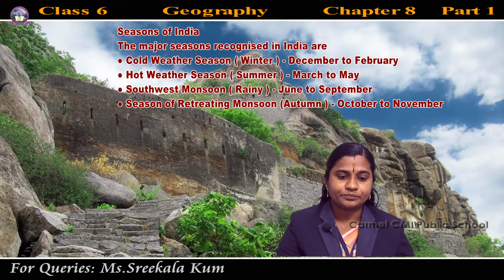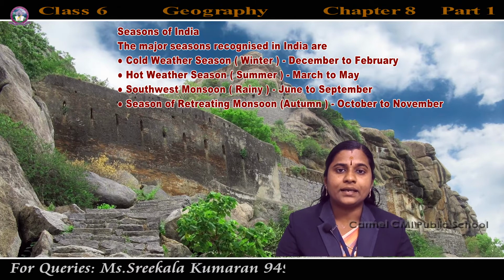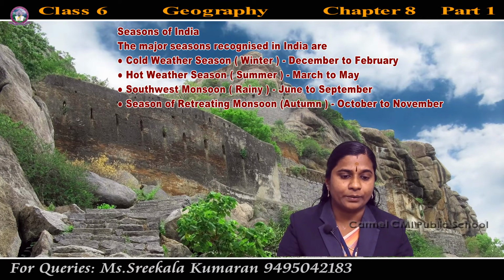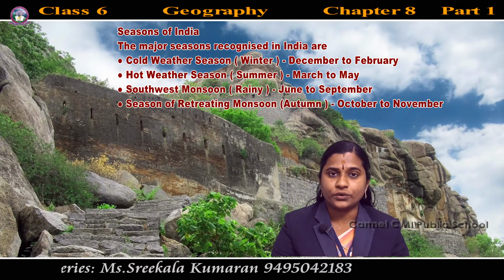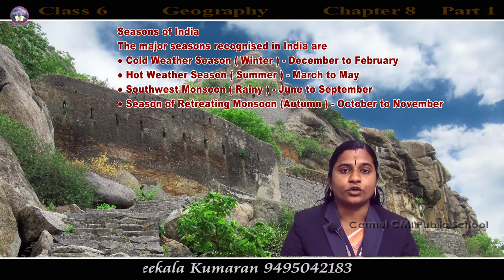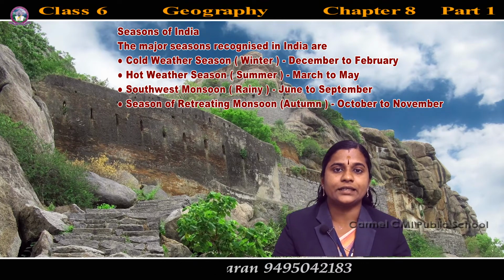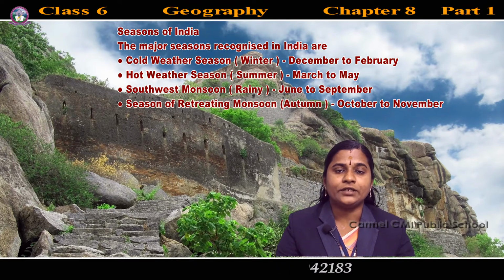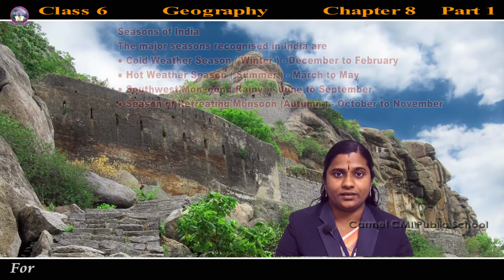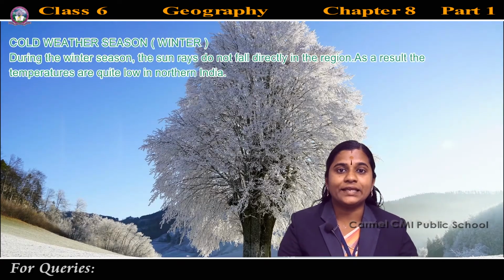So these are the important seasons in India. Which are they? Winter, December to February; summer, March to May; rainy, June to September; and autumn, October to November. We need to study them one by one in detail. So the first one is winter season.